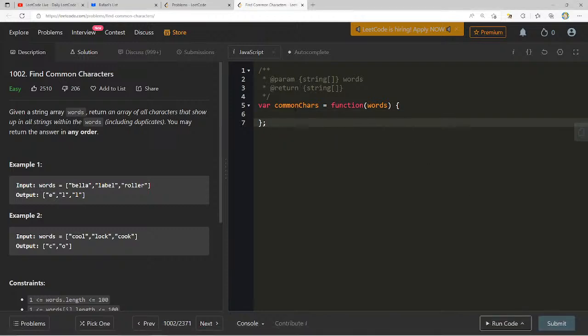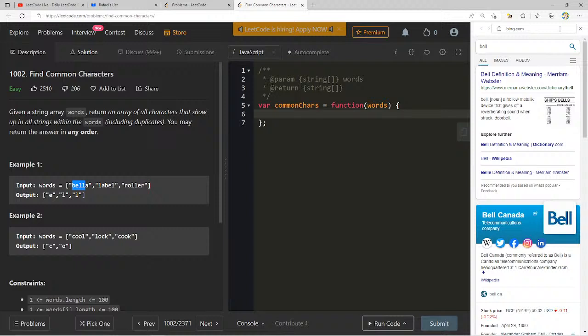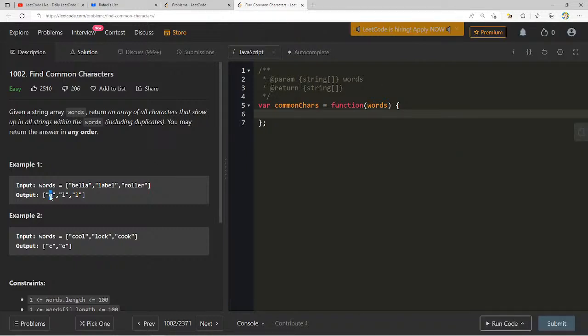Okay, sweet. So here we have bella, label, and roller. And we have ell, so just the ones that show up in all of them. So I think what we can do is almost like an intersection. Let's imagine we start off with an empty array or an empty object, and then we have an object that we're working with now, right?